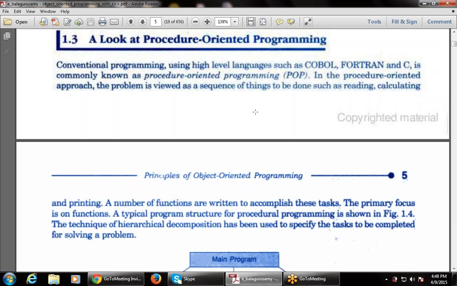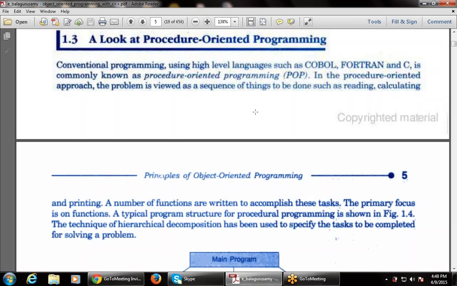That is, large numbers of functions are written when using procedure oriented programming. The primary focus is on functions. That is, every program is divided into various modules, and the primary focus is on functions.